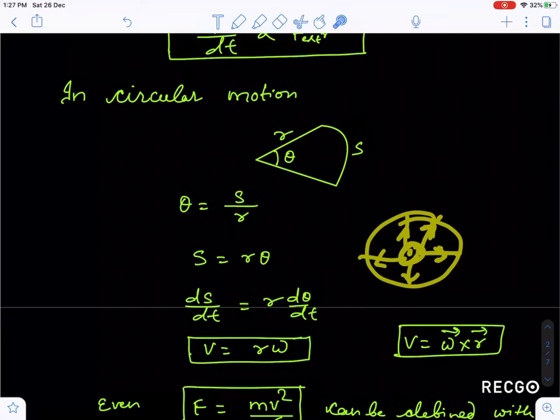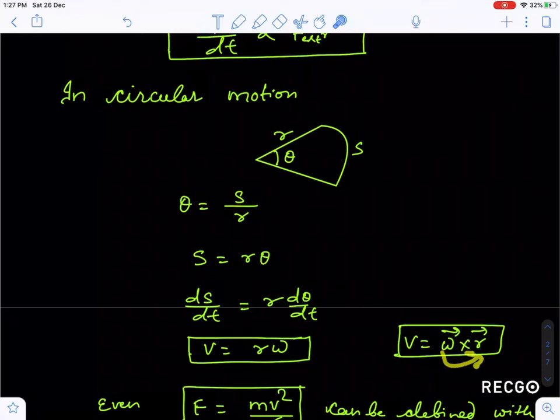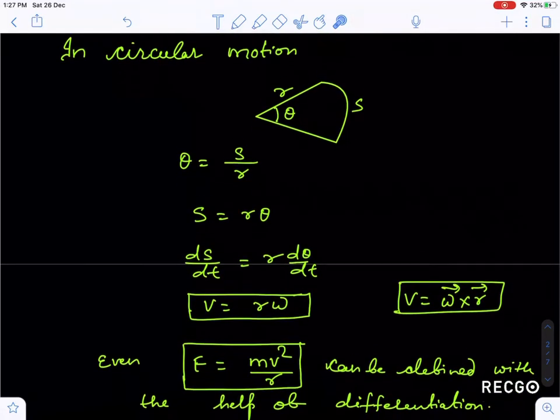So omega and r are always perpendicular, that is omega r sine 90, which is nothing but omega into r. So v is equal to omega r, always use this.